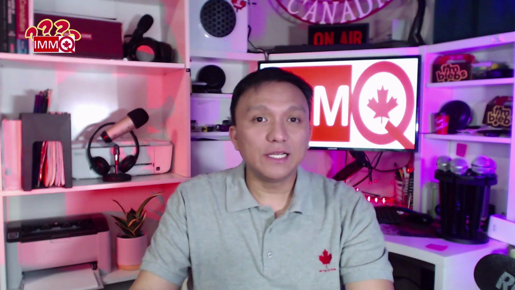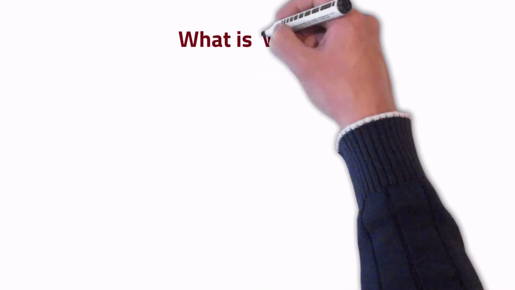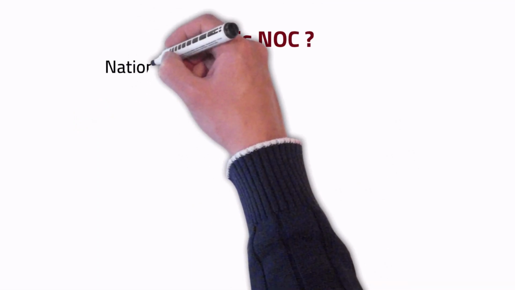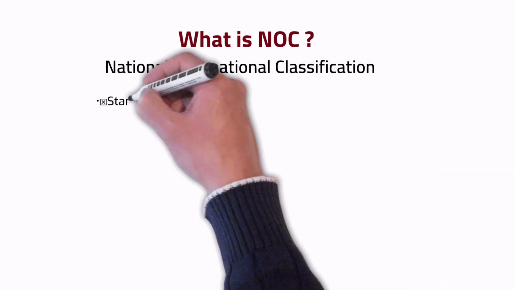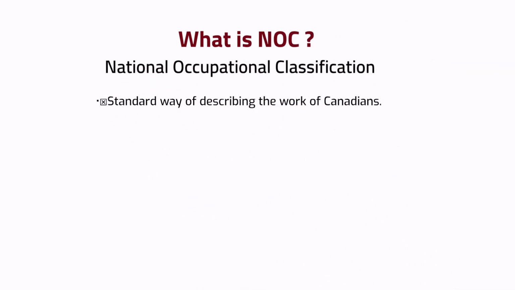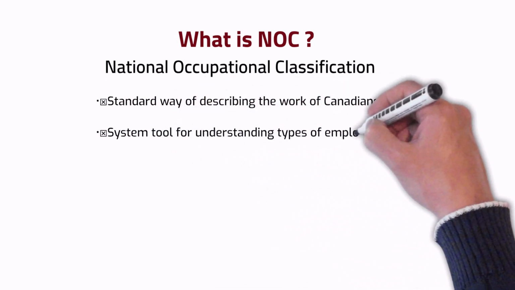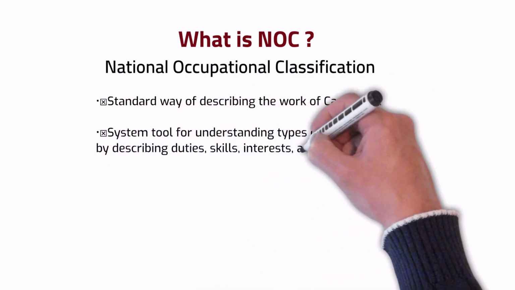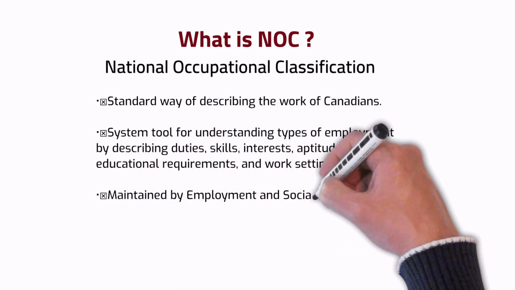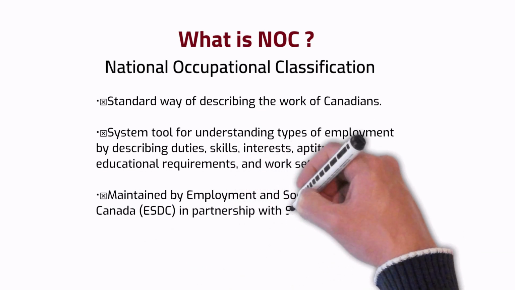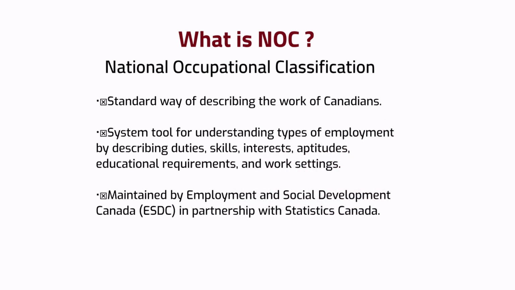Before we discuss the changes, let's first understand what an NOC is. NOC stands for National Occupational Classification. The NOC is designed to provide a standard way of describing the work of Canadians. It is a system tool for understanding types of employment by describing duties, skills, interests, aptitudes, educational requirements, and work settings. NOC is maintained by Employment and Social Development Canada or ESDC in partnership with Statistics Canada.